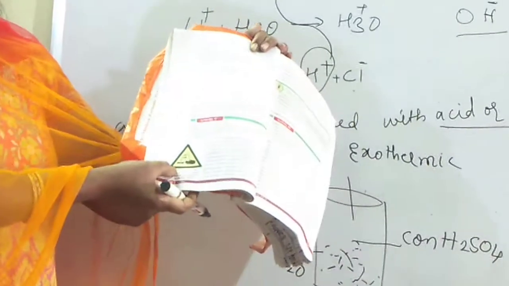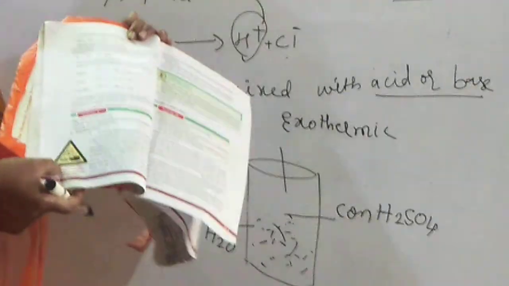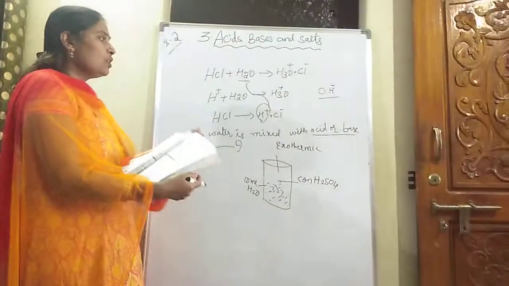Once he asked in your 2 marks question: what happens when acid falls on our hand? It causes a burn. So this is a warning sign. All the acid bottles will have this warning sign. So what did you conclude from this?